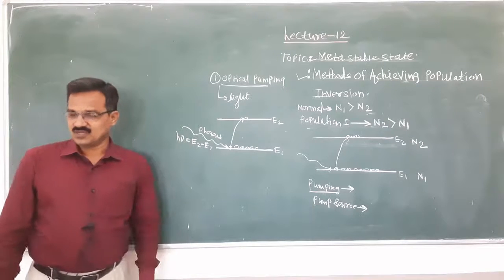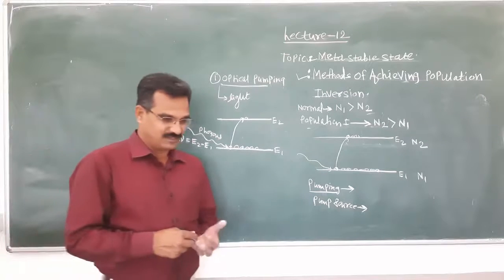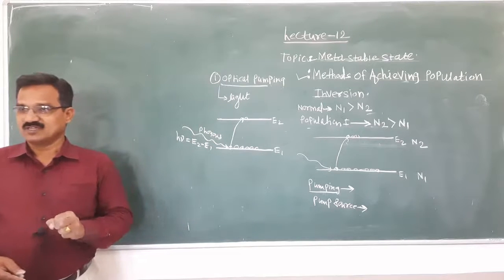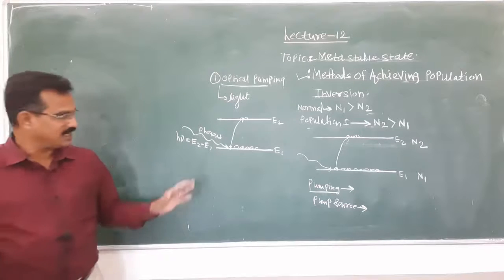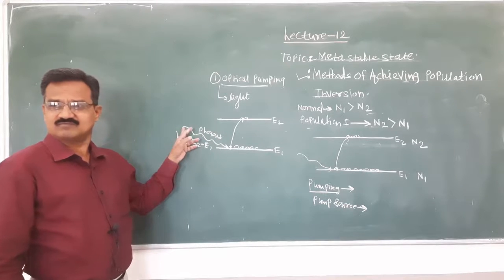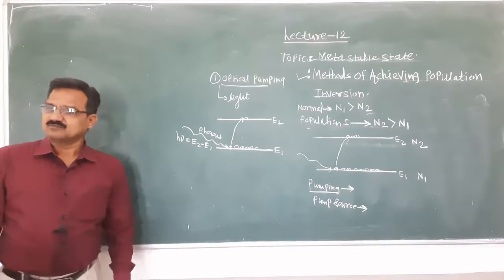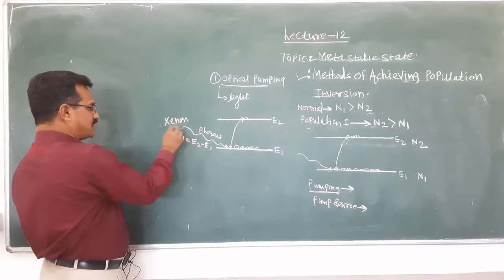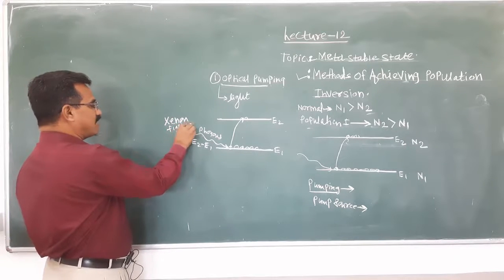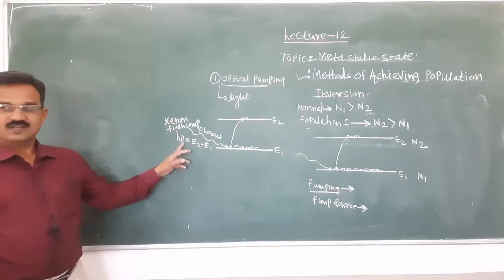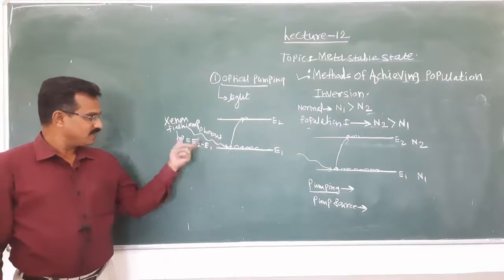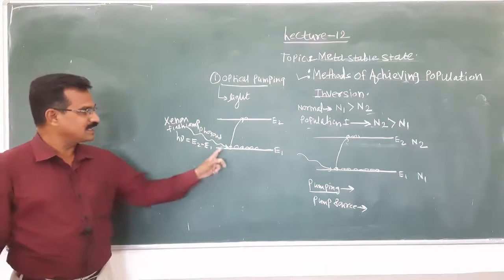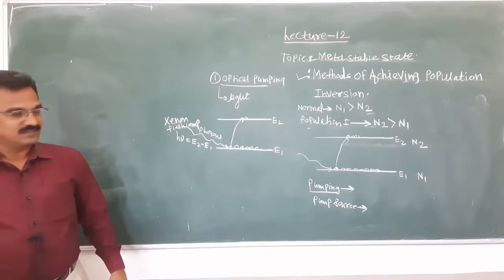Here light is used, and a xenon flash lamp can be used as a pump source. You remember that this is the external source. Due to this, if the energy of the photons is equal to the difference of the two levels, the atom jumps into the excited state.